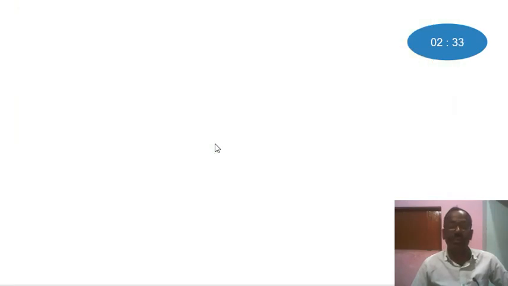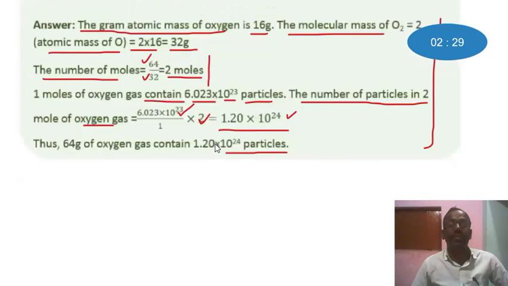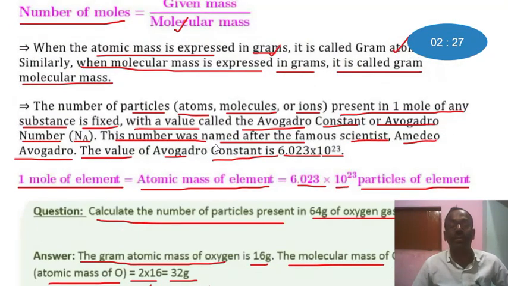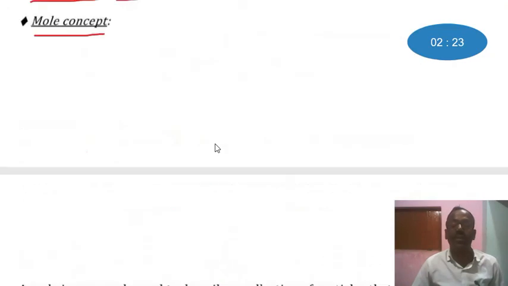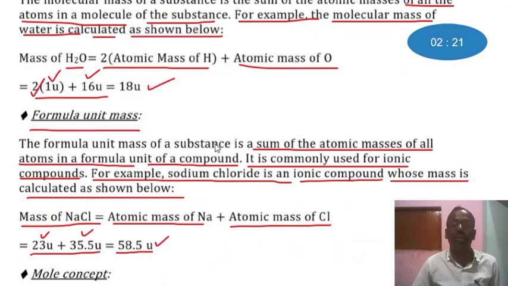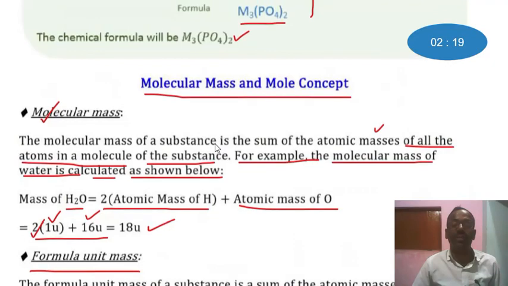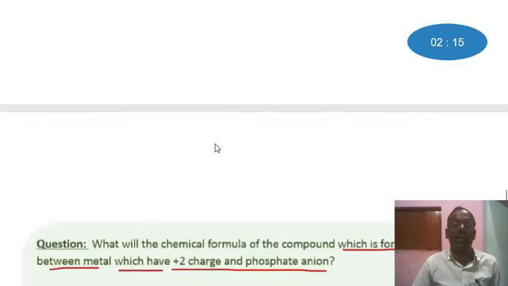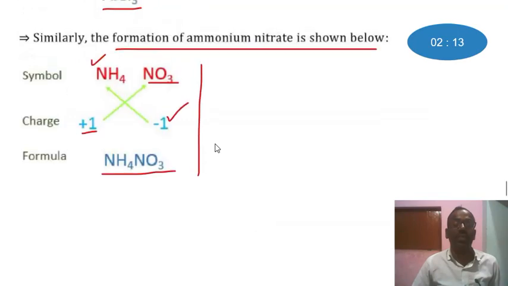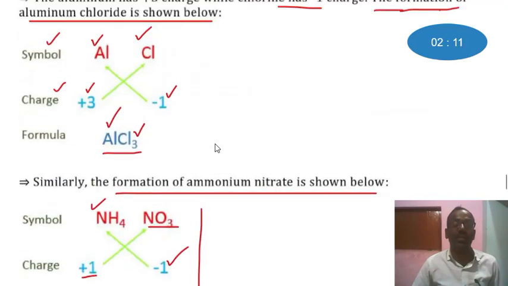So, this is the simple details about atoms and molecules. Hope that this lecture will be useful to the students who are studying in class 9, together with the audience who are interested in chemistry.